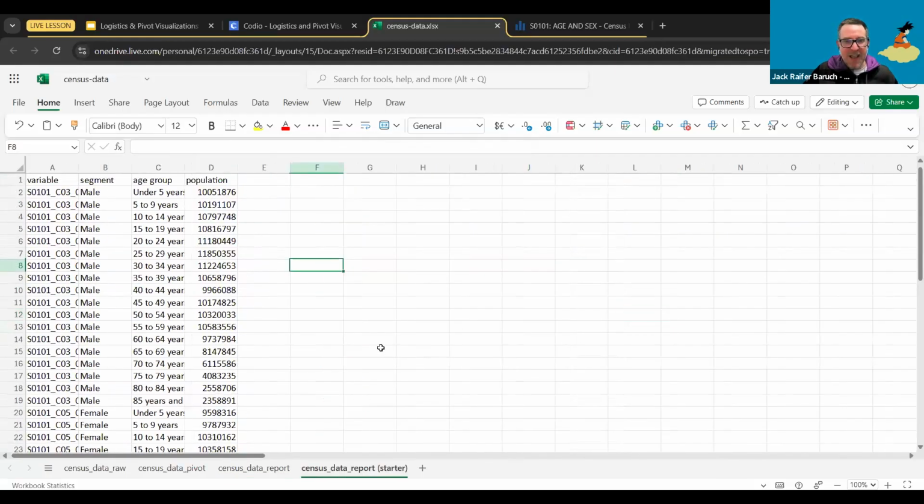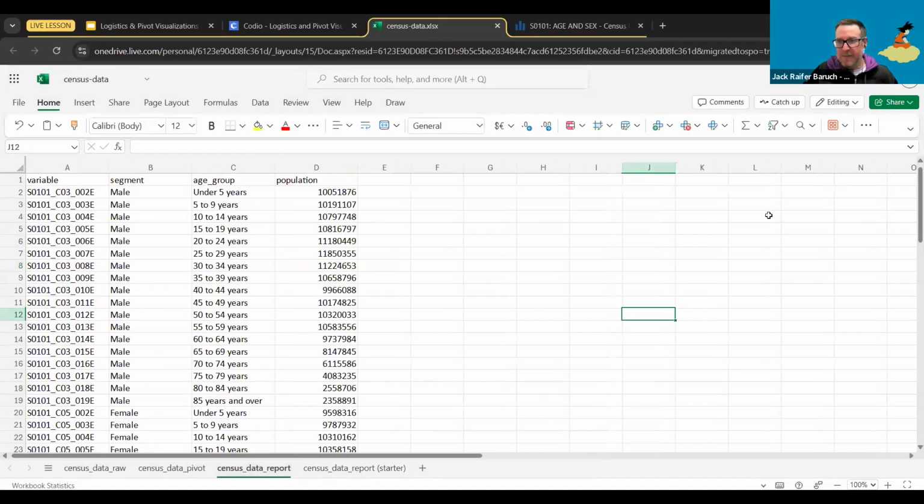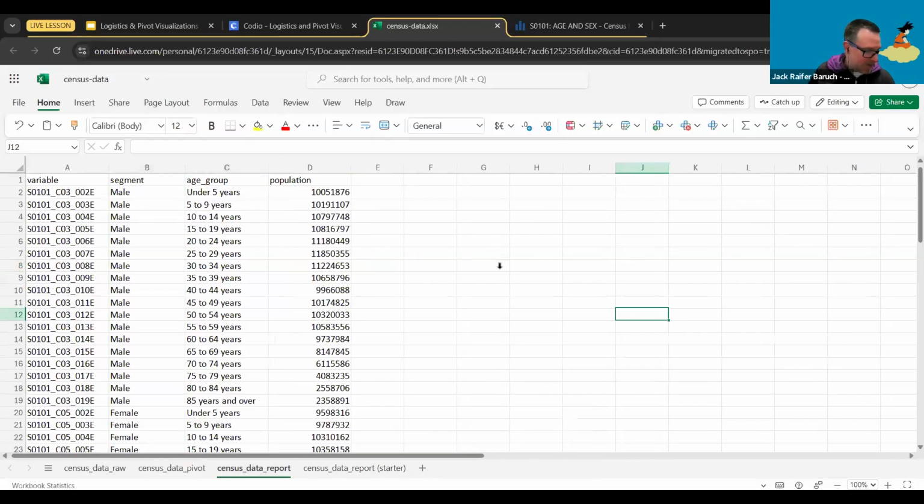By the way, as I mentioned, there's this sheet hidden in your data sheet that you can unhide at any point. It's called Census Data Report Starter. Okay, so before we start making our pivot tables, we already went through the cleaning. And yes, this is why cleaning can get complex very, very quickly, and it takes a long time. So we have to be very careful not to delete the data that we need. So can I repeat again which part before we go on break?